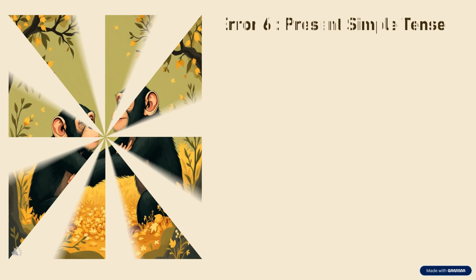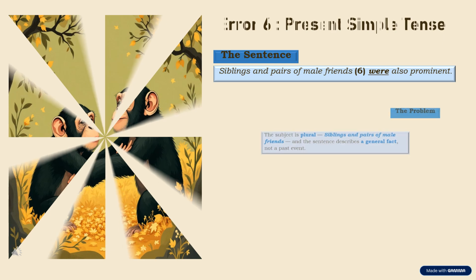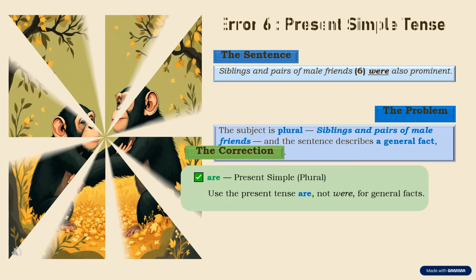Look at error 6. Siblings and pairs of male friends were also prominent. The subject is plural, siblings, and pairs of male friends, and the sentence is describing a general fact. So we use the present tense, are, not were.